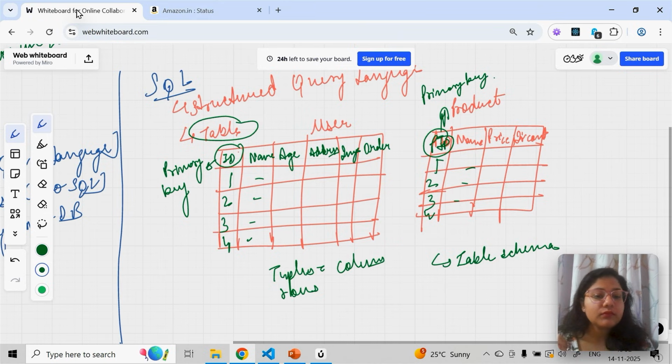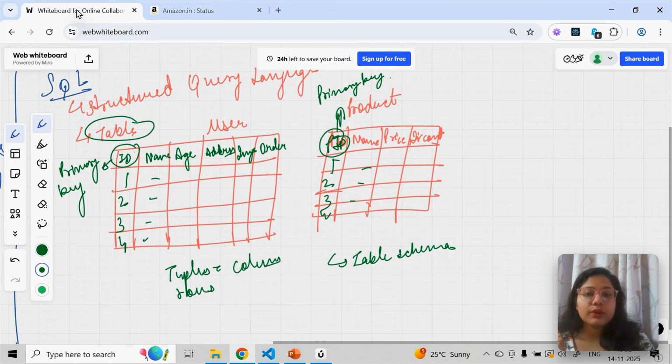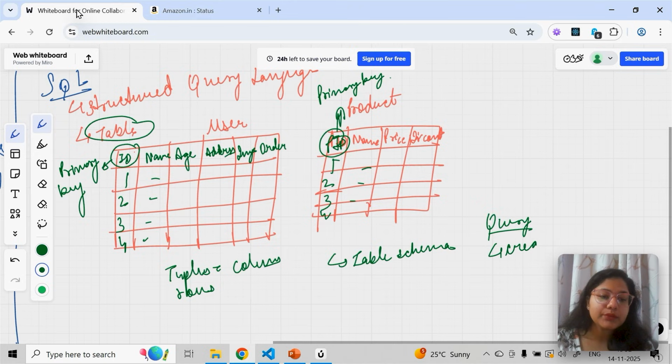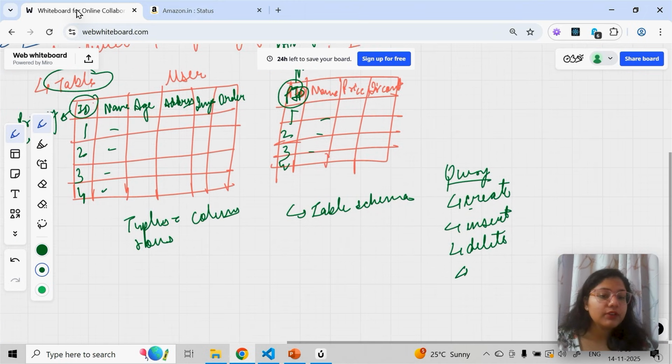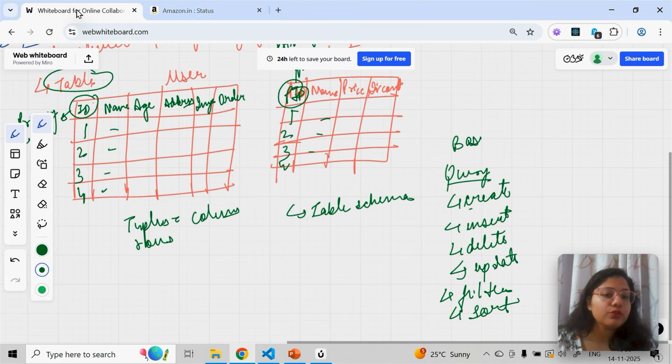Okay, so there are few queries. So now what we call it as structured query language. So there are some queries that we have to write. Okay, for example, how to create a table, how to insert data in a table. Okay, how to delete something in a table. That is what we are going to see very first. Okay, then after deleting something from the table, I will show you how to update something from the table. Okay, how to filter the data, how to sort the data. Okay, so these are called your basic queries that I'm going to show you first.